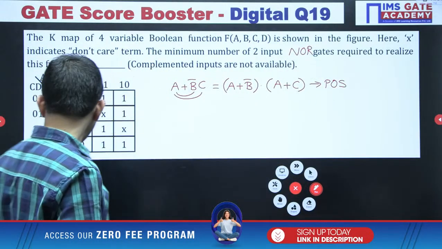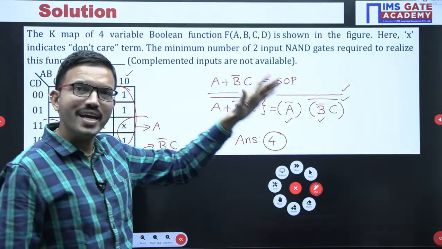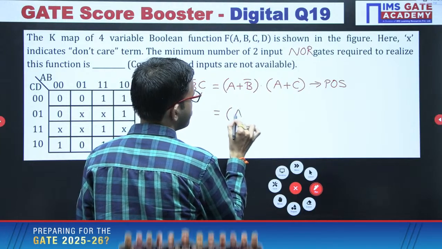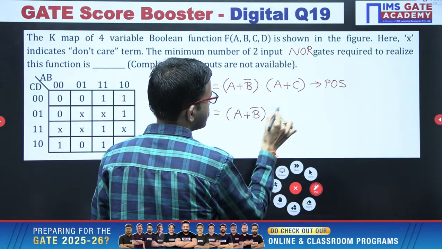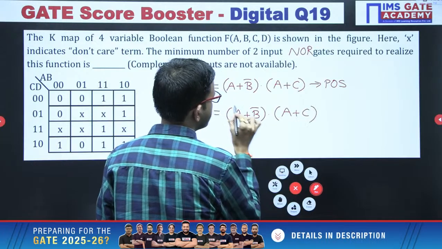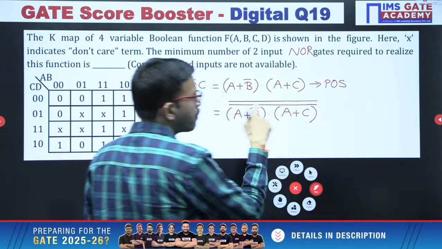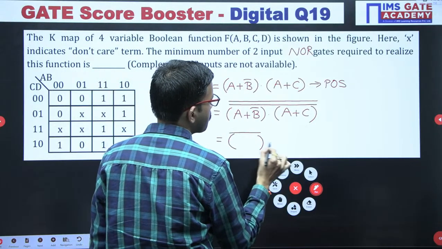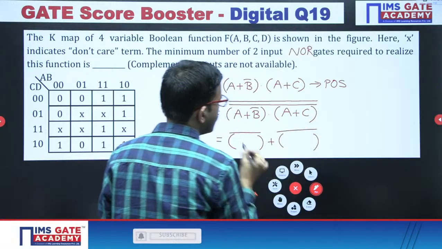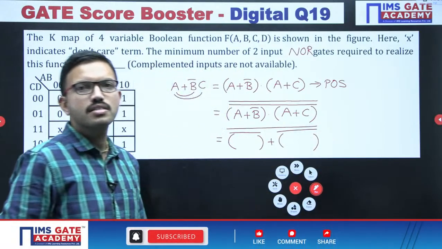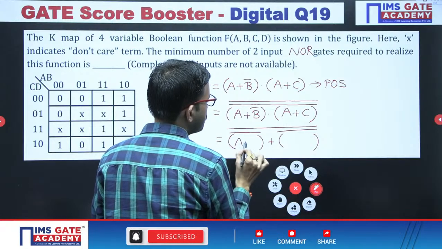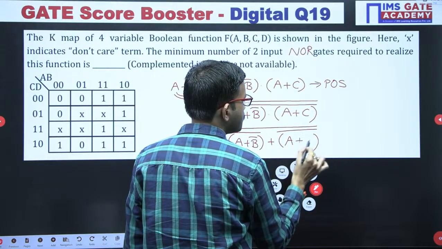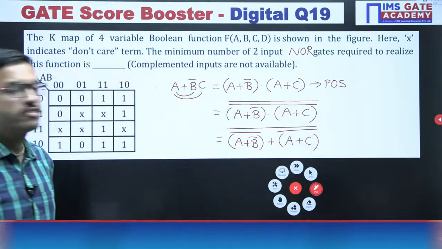Just like the procedure we told earlier, 2 times complement, exactly a similar procedure. Apply De Morgan's law for the inner complement. You will get first term complement plus second term complement, and then keep the external complement as it is. Here A plus B bar. Now look at this expression. According to this context, all of you answer how many 2 input NOR gates we require.